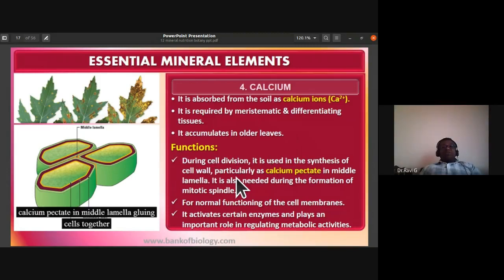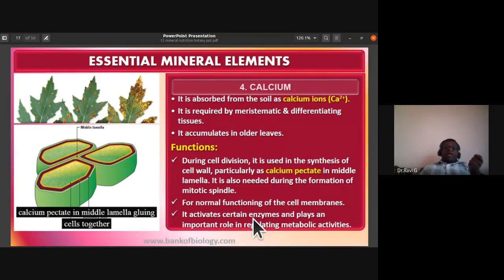The functions of calcium ions are: during cell division, it is used in the synthesis of cell wall, particularly calcium pectate in the middle lamella. It is also needed during the formation of the mitotic spindle. For normal functioning of the cell membranes, calcium ions are required. That is another aspect of it.